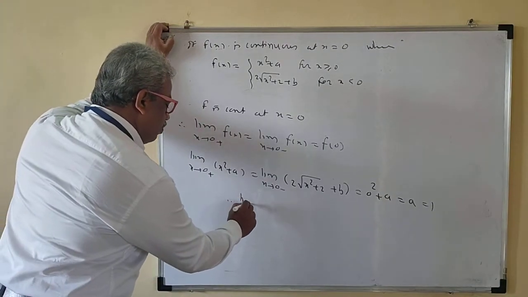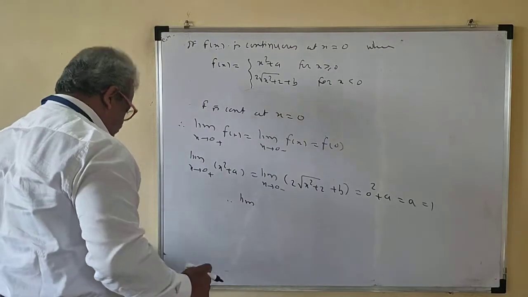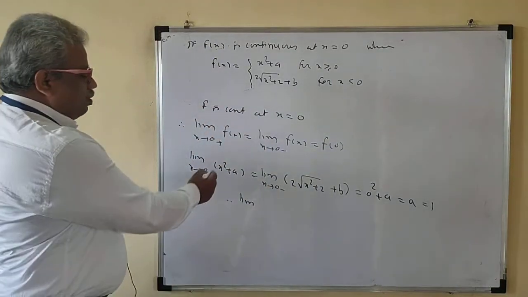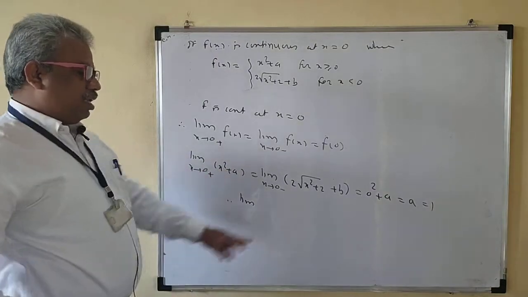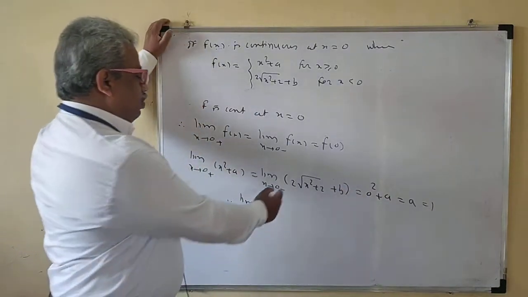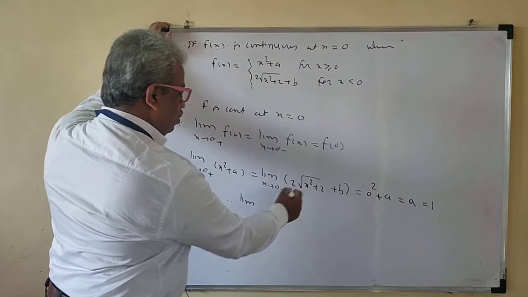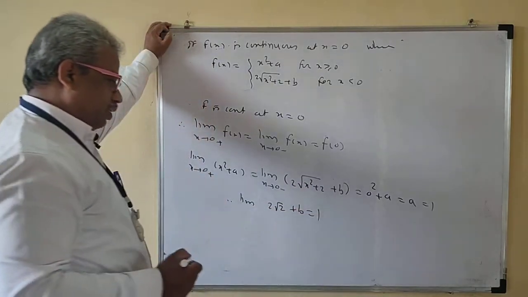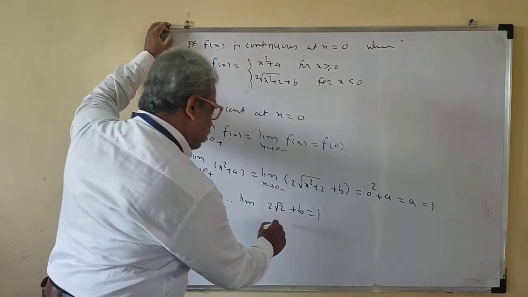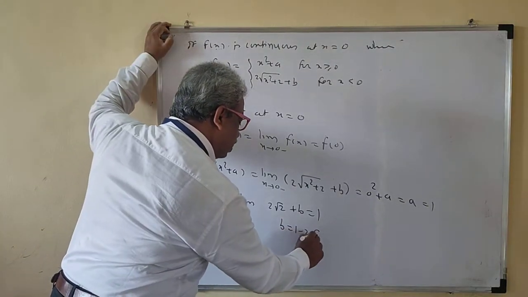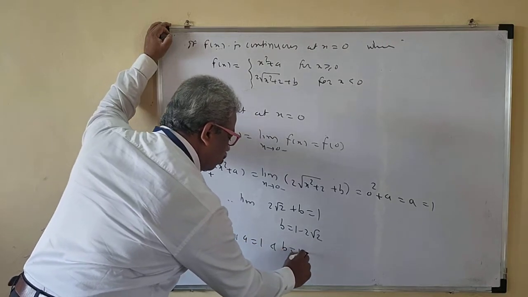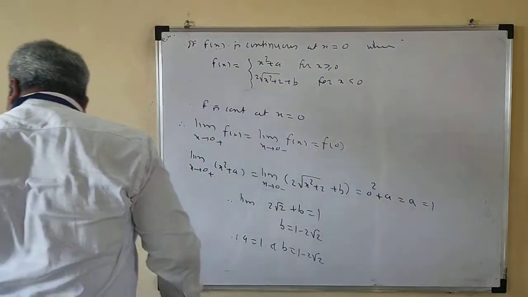Okay, that is already done here. So directly we will take the limit from here. For the right side, no problem, this is 0 squared plus a, which is a, and that we have already written here. Only we will write 0 here. So 2 root 2 plus b is equal to 1. Therefore b is equal to 1 minus 2 root 2. So therefore a is equal to 1 and b is equal to 1 minus 2 root 2.